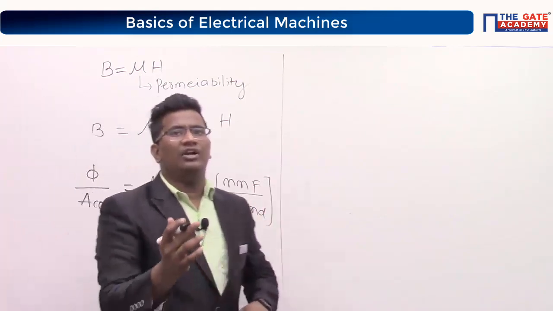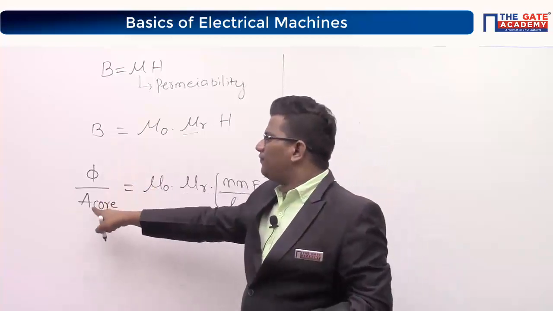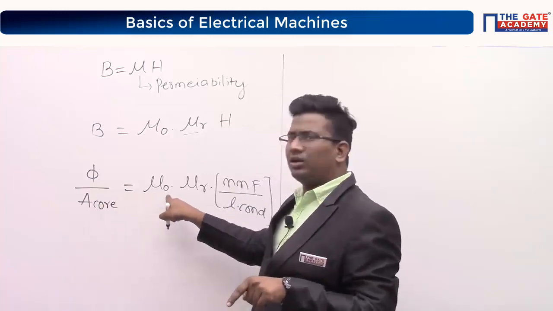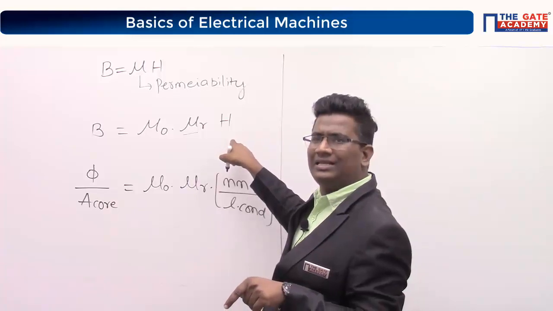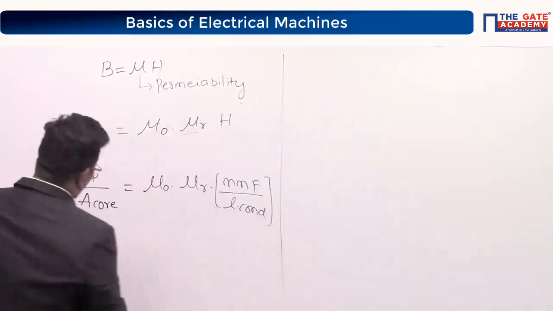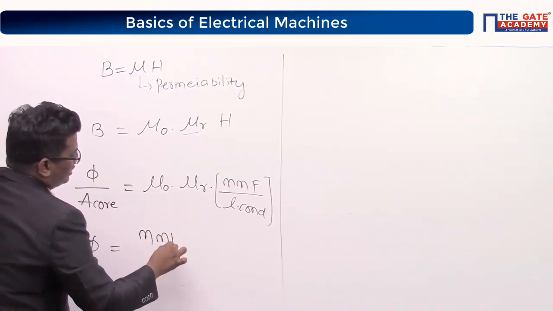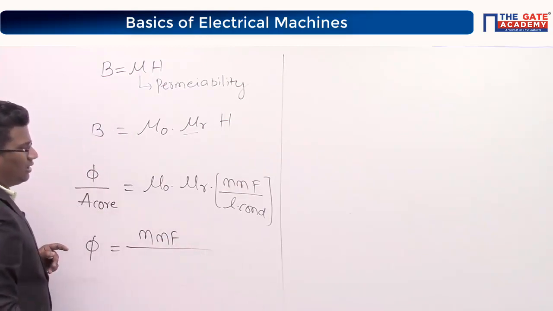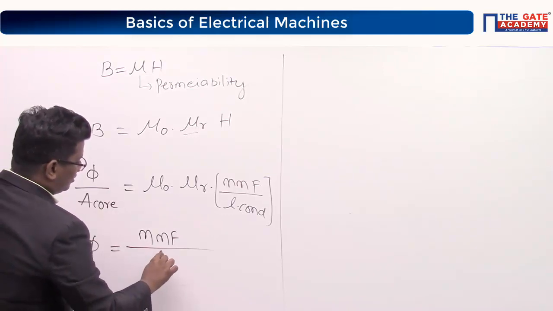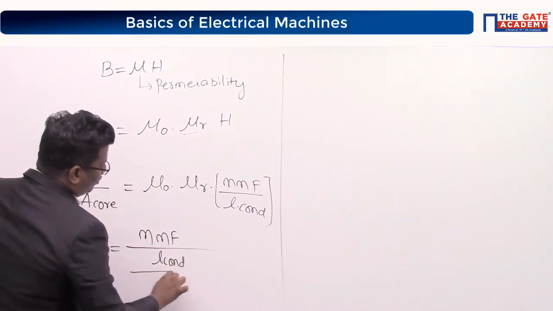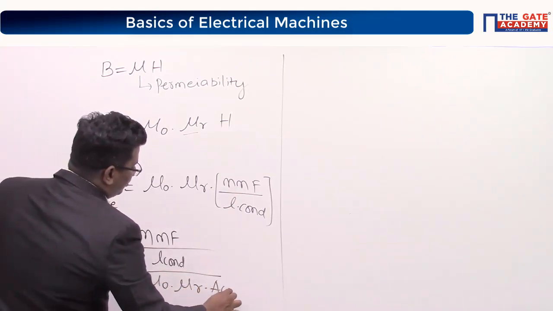Any doubts? If you have any doubt, you can ask directly. Just from the previous conclusions, flux density I am writing as flux by area of the core, mu naught mu r, and H is mmf by length of the conductor. Then what is the flux? Can I write flux is nothing but mmf by length of conductor whole divided by mu naught mu r area of the core.